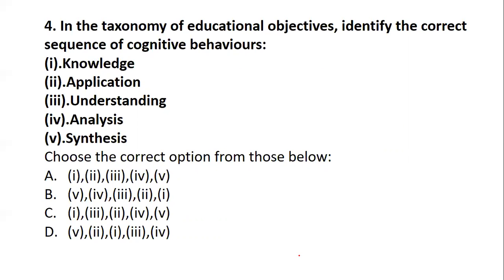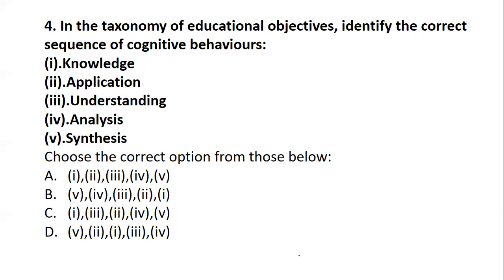In the recent cycle, this is one of the methods they have been implementing. It talks about the taxonomy of educational objectives to identify cognitive behavior. So it is talking about Bloom's taxonomy, where we have cognitive, affective, and psychomotor domains. Based on that, which of the objectives are correct, or the sequence of the objectives for cognitive behavior.